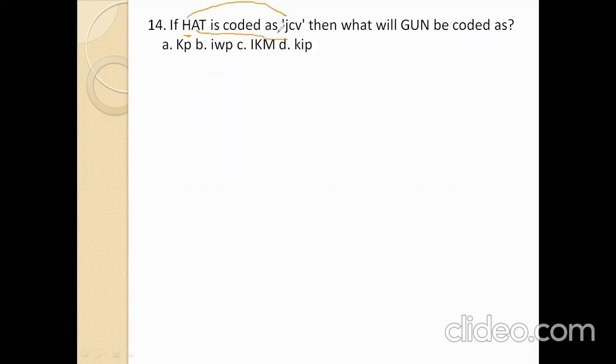A B C, the second letter value. After this one, second letter, that means +2. So here +2, here +2. T U V. So like that G H I, U V W, N O P. IWP. IWP is option number B, the right answer.